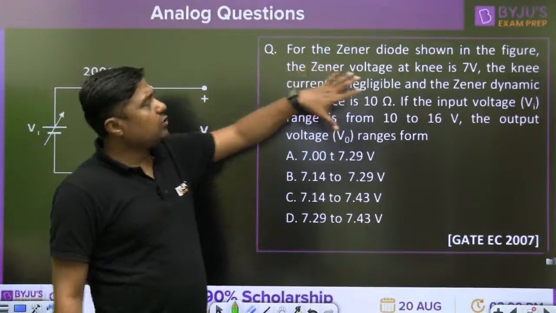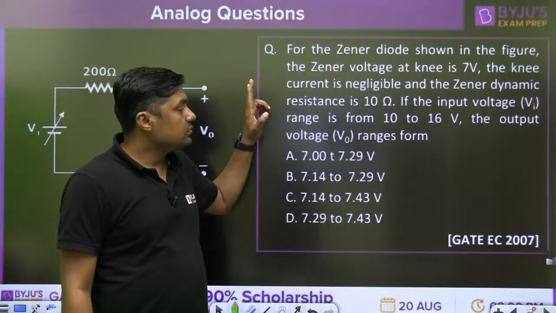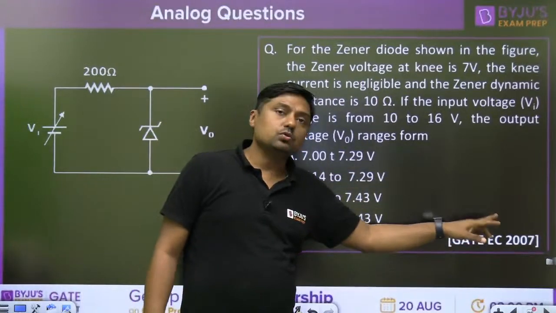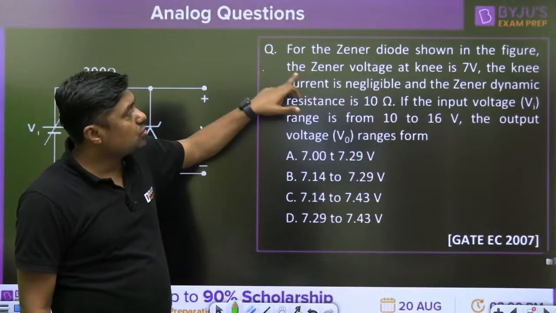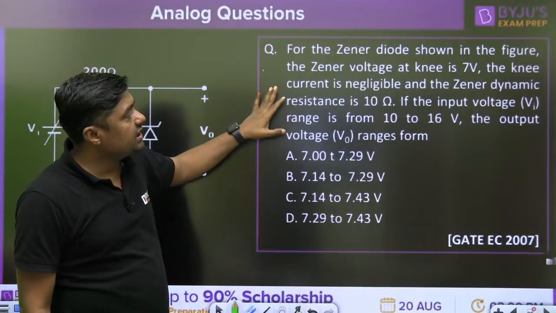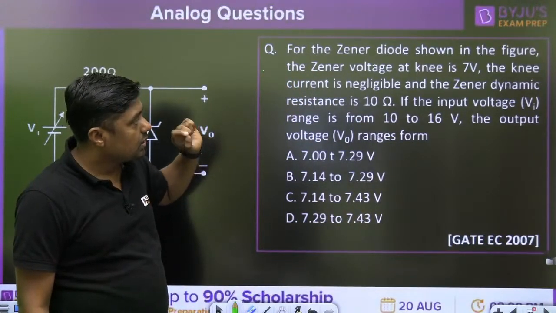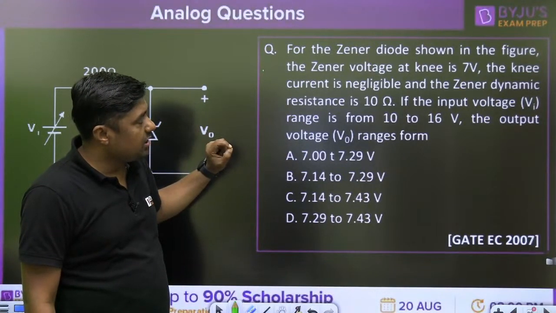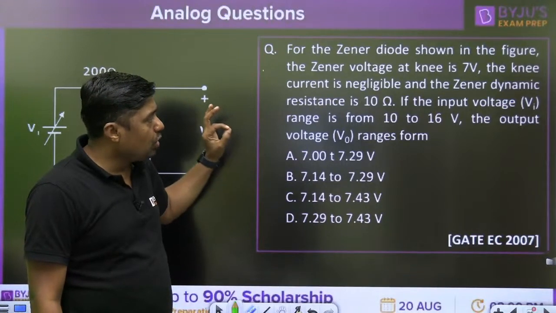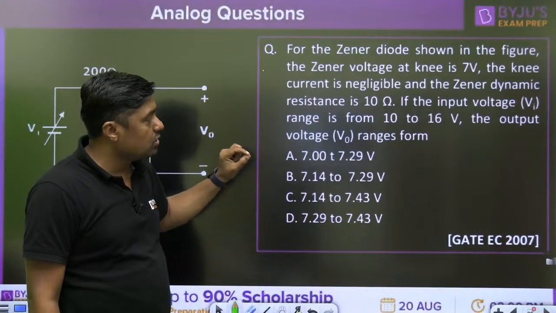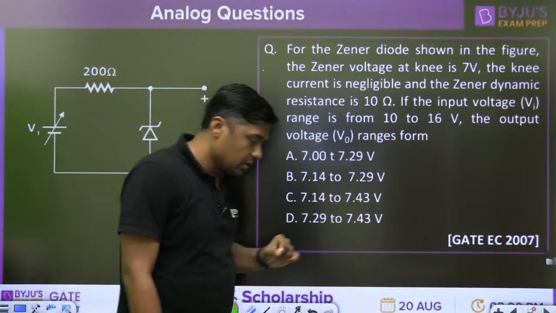For the Zener diode shown in the figure, that is a question in the electronics branch in 2007. For the Zener diode shown in the figure, the Zener voltage at knee is 7 volt. The knee current is negligible and the Zener dynamic resistance is 10 ohm. If the input voltage range is from 10 to 16 volt, the output voltage ranges from.